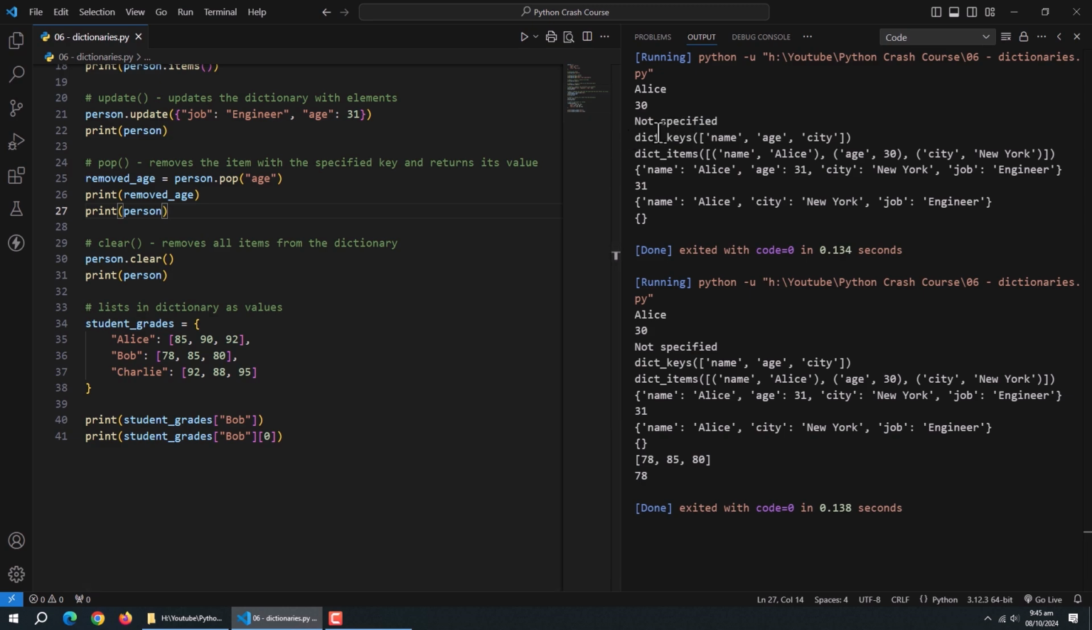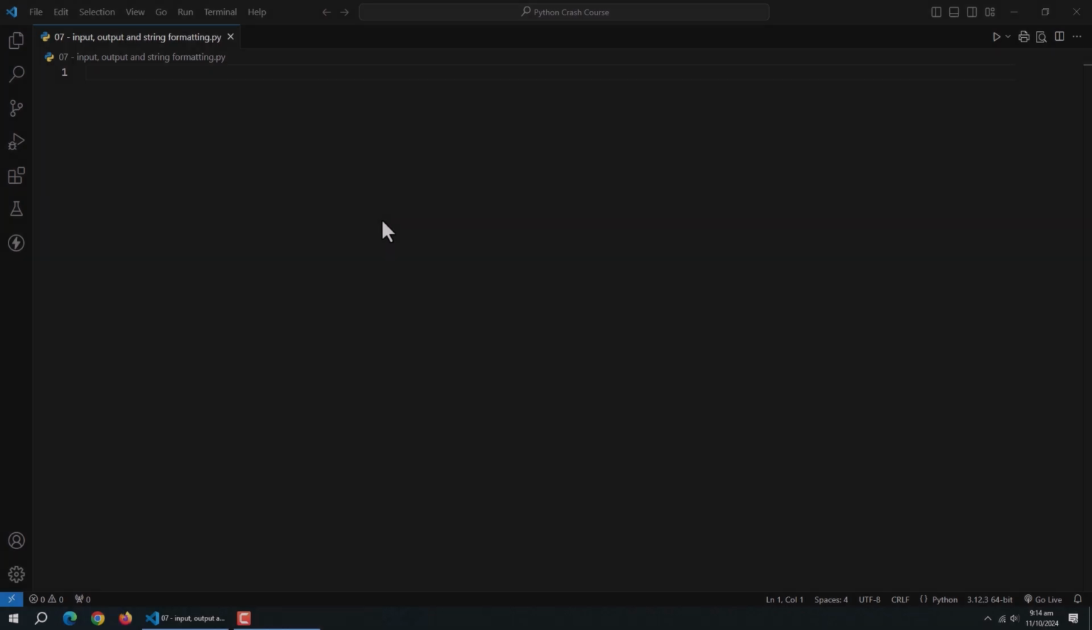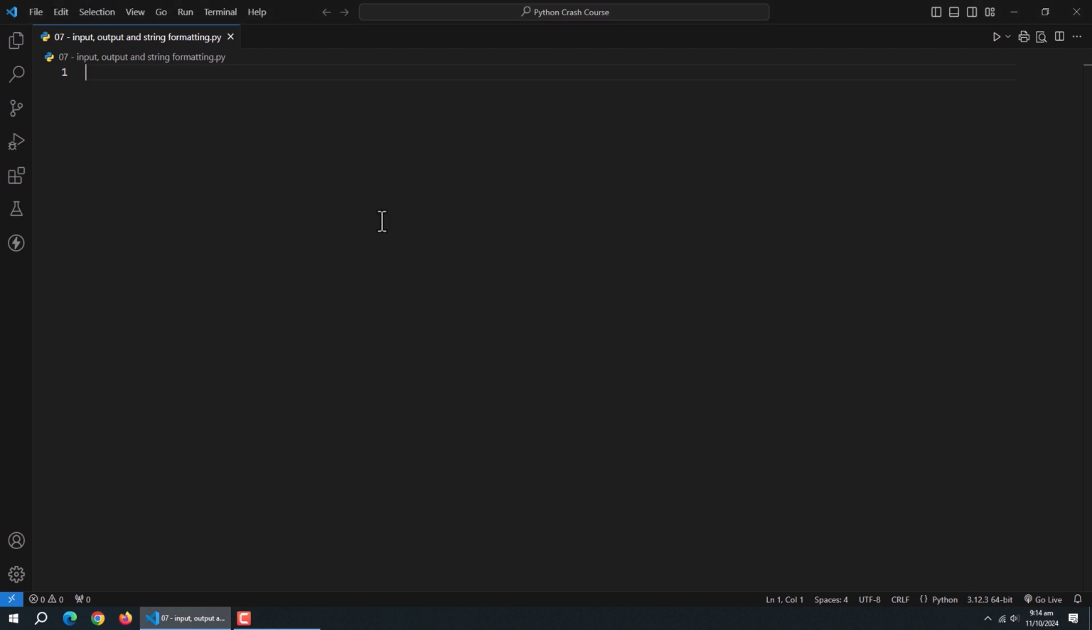With this, lists and dictionaries are complete. We learned about the input method in the functions section. Now, we'll learn about input-output and string formatting. First, let's talk about the input method. The input function is your go-to tool for getting information from the user. It displays a prompt to the user, waits for their answer, and then returns what they typed as a string.